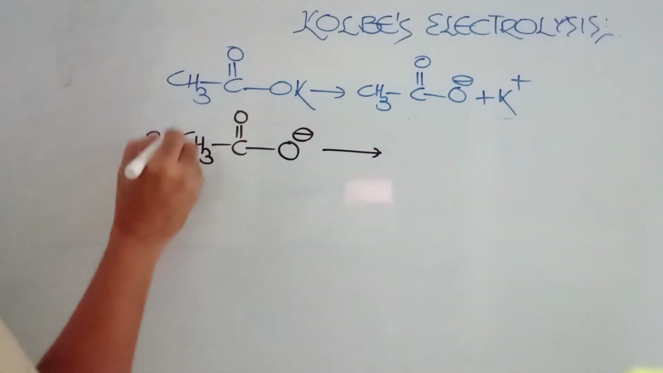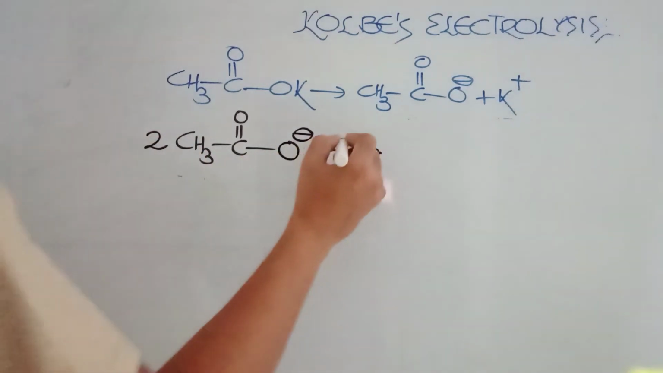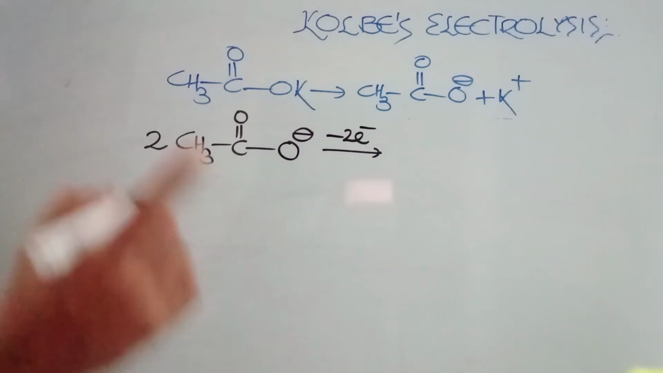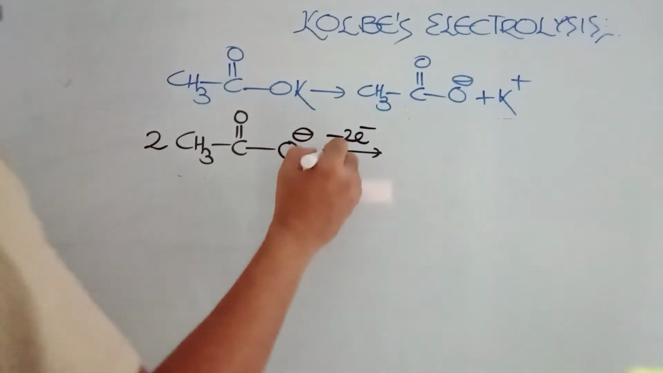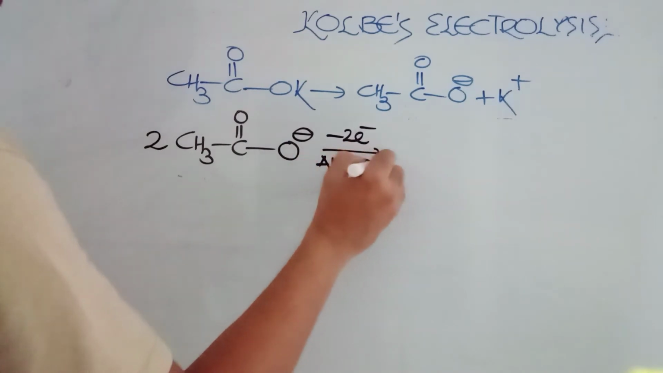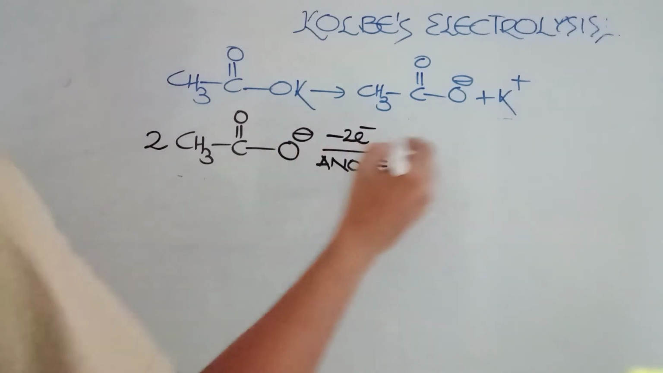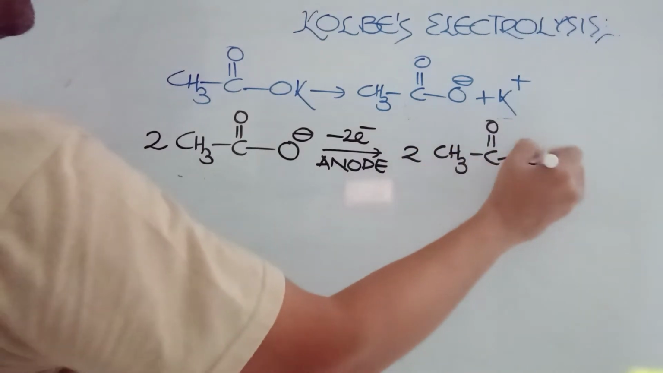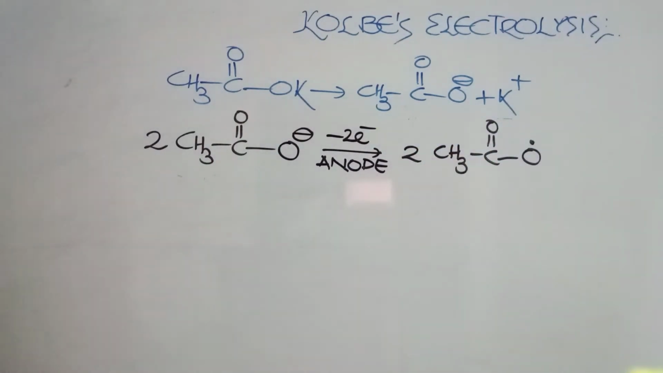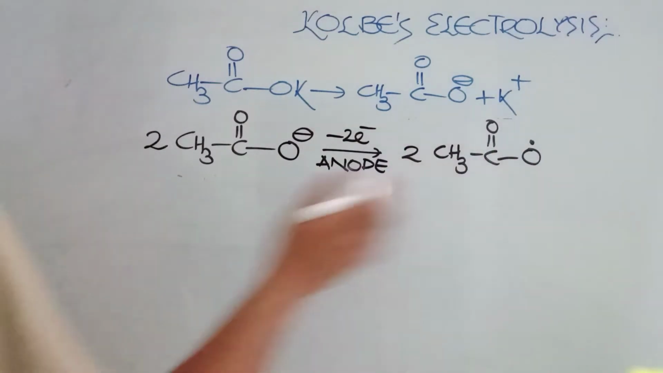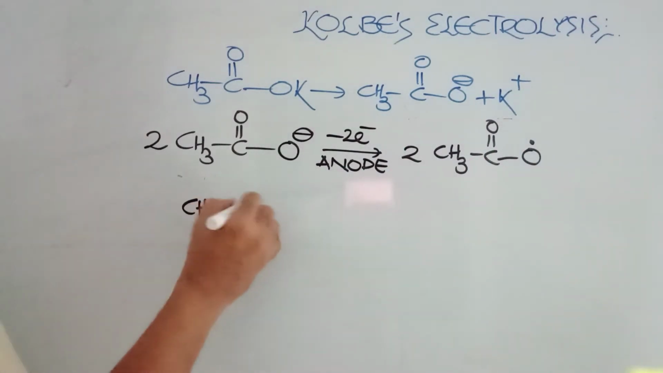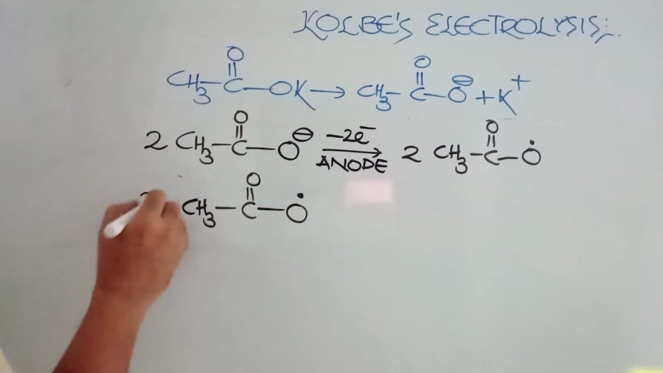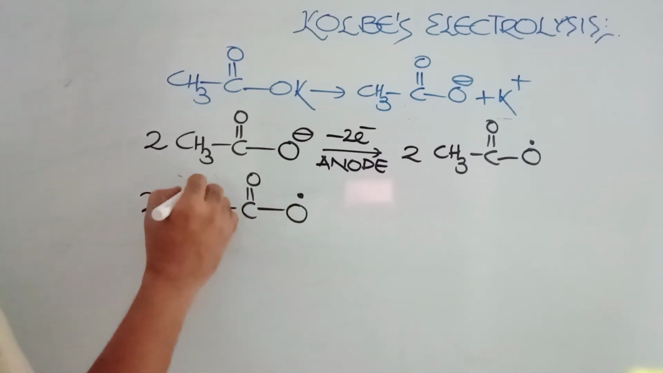So I am taking 2 moles for my convenience, losing 2 electrons. Now loss of electrons always takes place at anode. So this is an anodic reaction. At anode, it is losing 2 electrons and becoming 2 moles of CH3C double bond O. Free radical is formed. This CH3C double bond O free radical is now undergoing a homolytic cleavage.